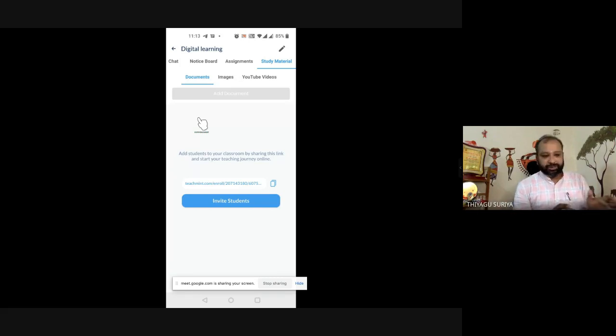Therefore, the A to Z of classroom transactions is possible through this tool. Right now it is free and there is no limitation, because it is in the beta version. Later, some features may be payment only. Now it's totally free. You can create your own classroom and you can go with any kind of live session.